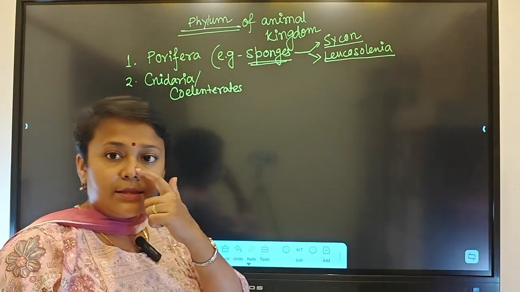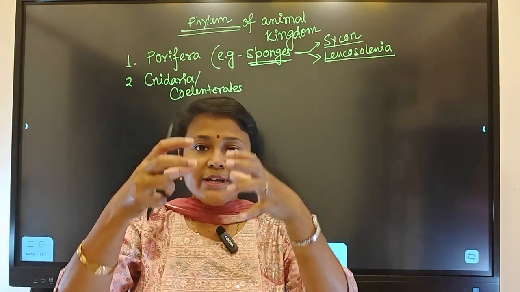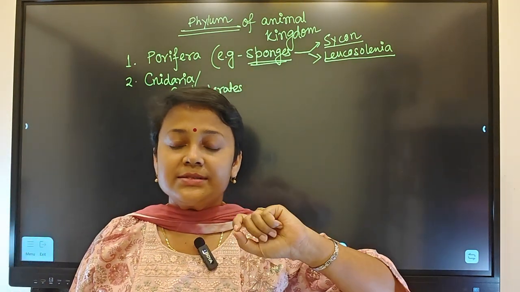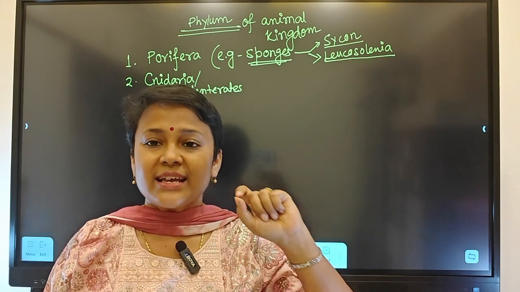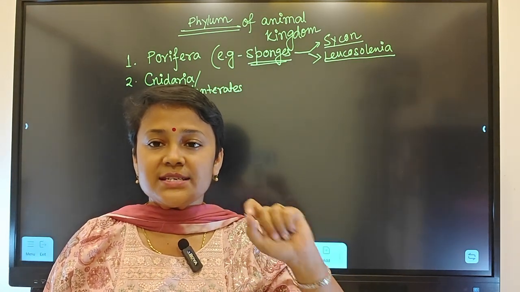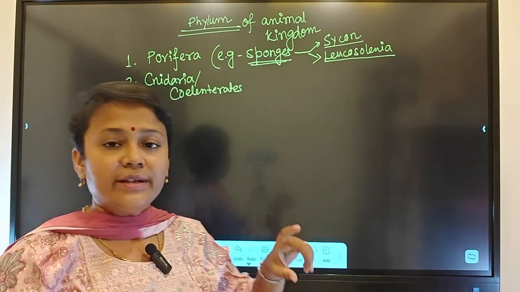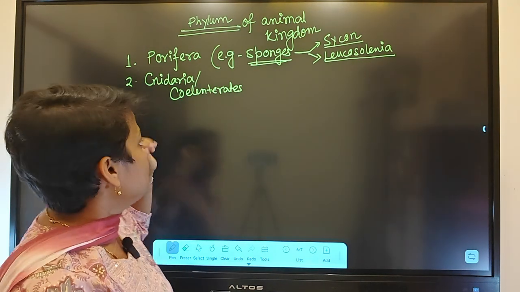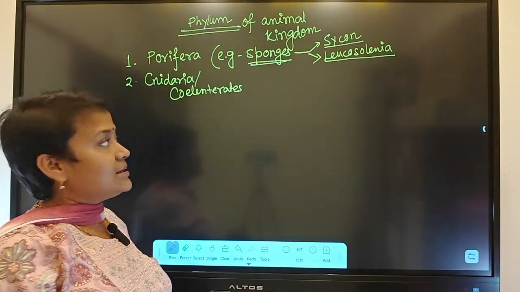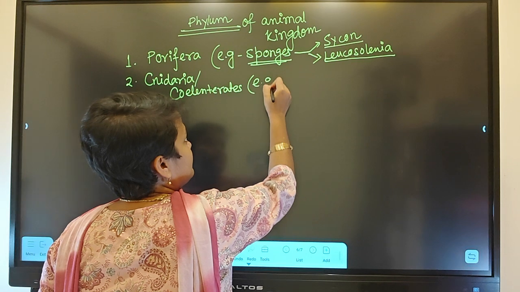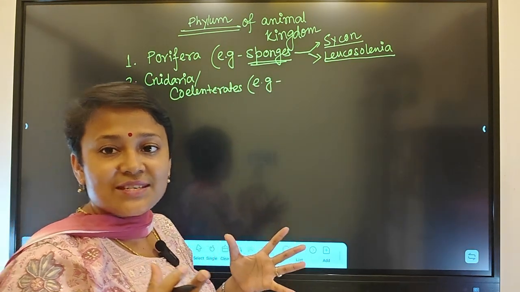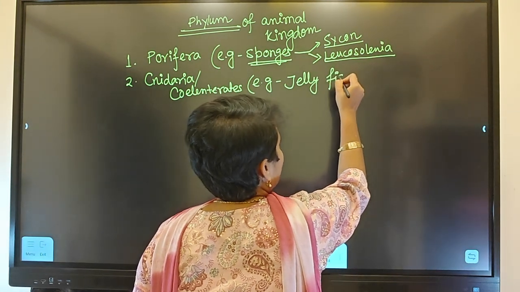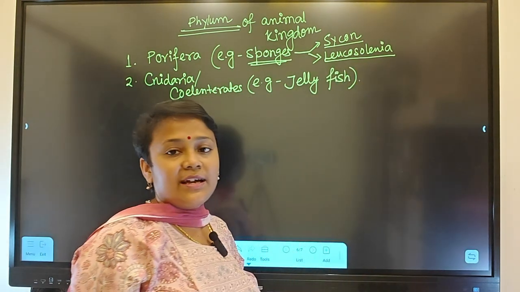Coelenterates means their body is cylindrical, and Cnidaria, they are also called Cnidaria because of the presence of stinging capsule. They can sting. So the presence of stinging capsule, the cell is called cnidocyte, we will discuss it later. So Cnidaria or Coelenterates, examples are, we all know about jellyfish, right? Jellyfish is the classic example of cnidarians. So remember that they can sting.